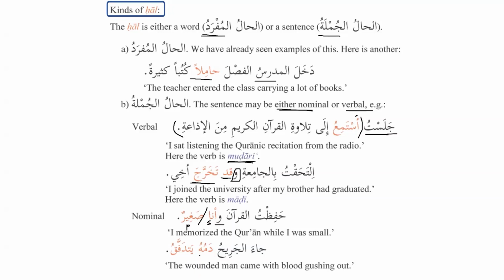جاء الجريح دمه يتدفق. The wounded man came with blood gushing out. جاء الجريح, and we can see here that this is a verbal sentence, and here sahib al-hal is الجريح. And what was the state when he came? دمه يتدفق. His blood was gushing out. Now we can see that يتدفق is mudari. It's a present tense.